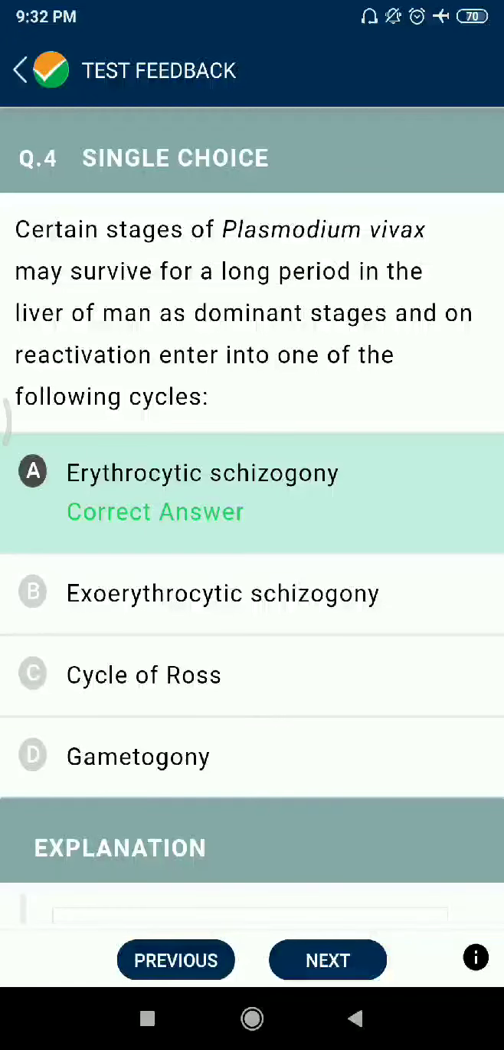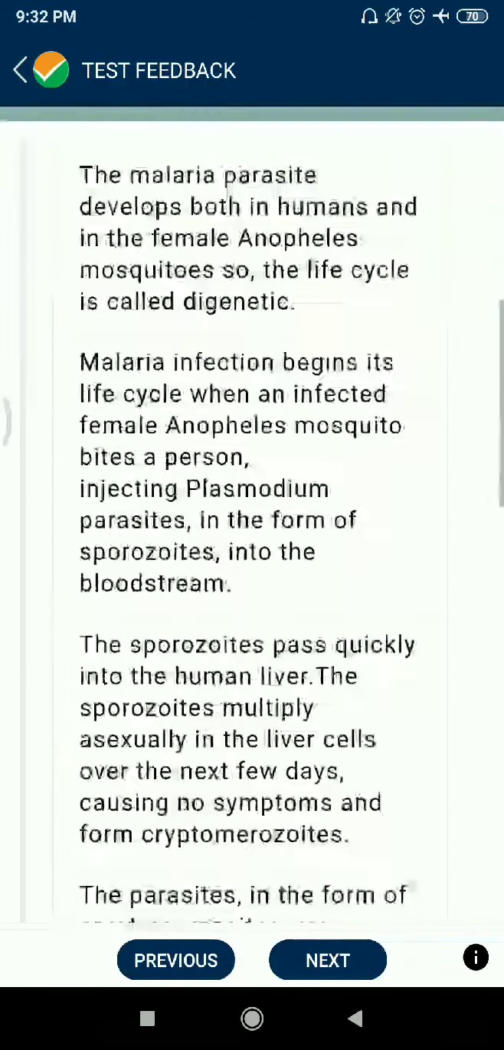Question number 4. Certain stage of Plasmodium vivax may survive for a long period in the liver of man as dormant stage, and on reactivation enter into one of the following cycles: erythrocytic schizogony.